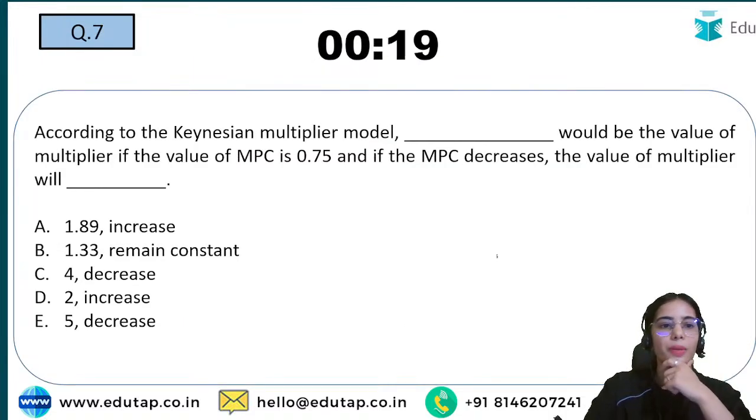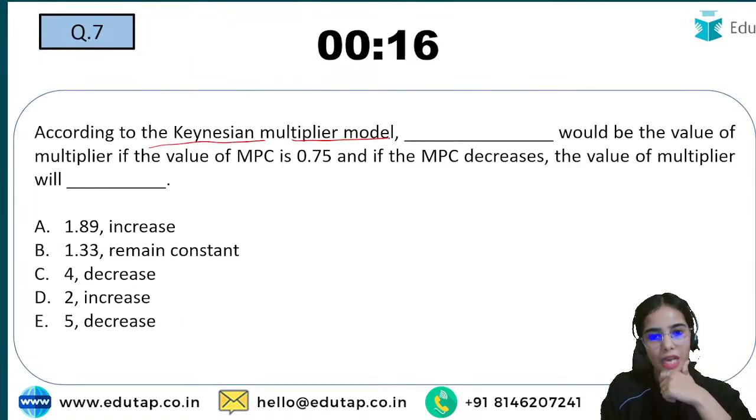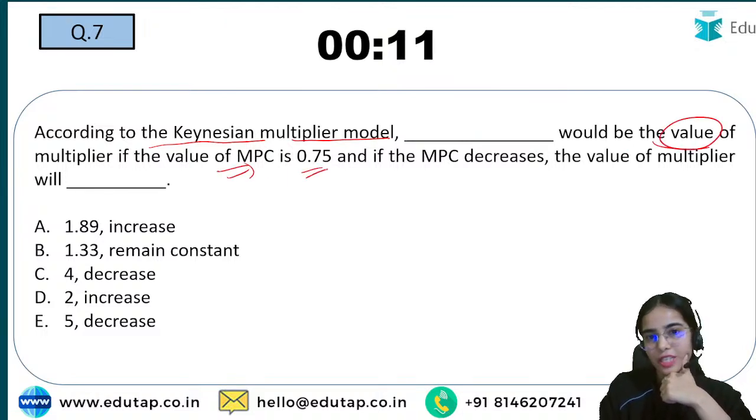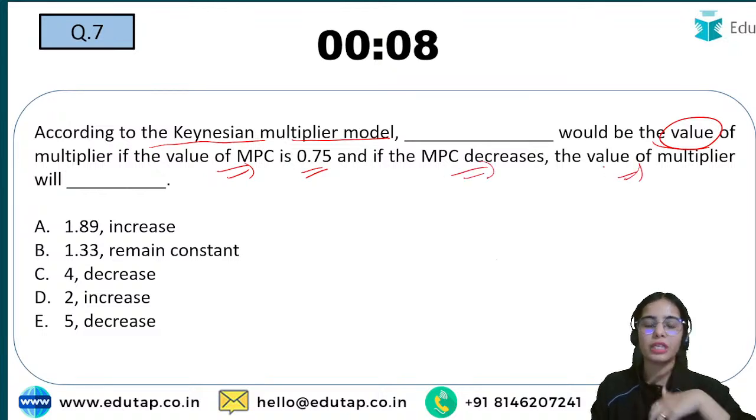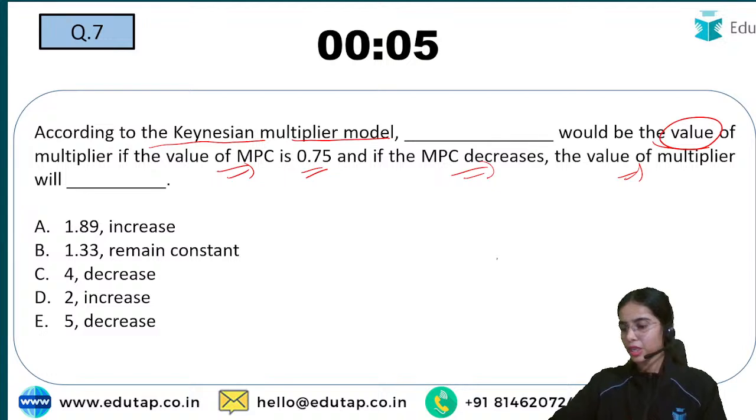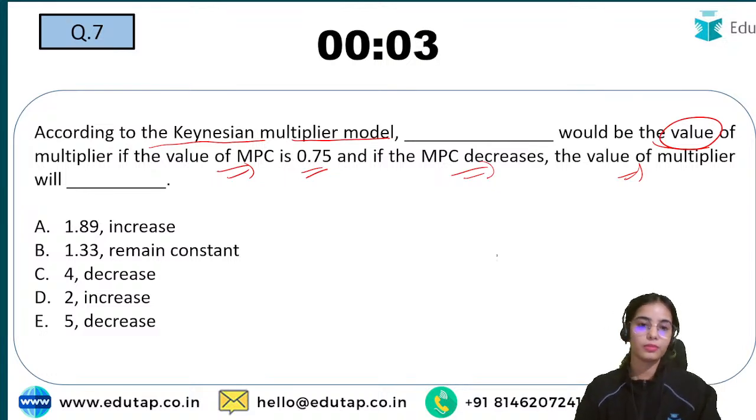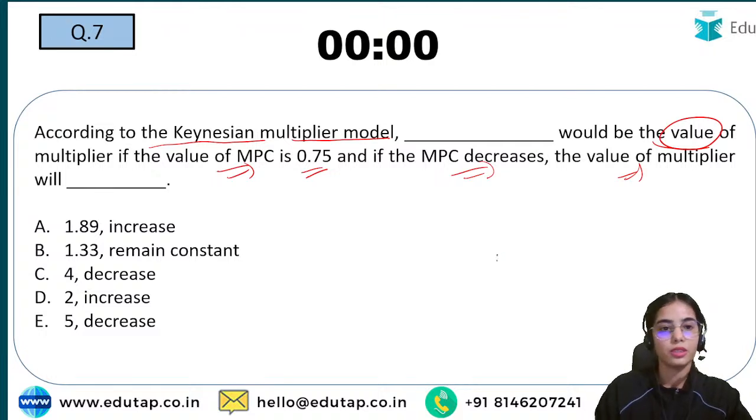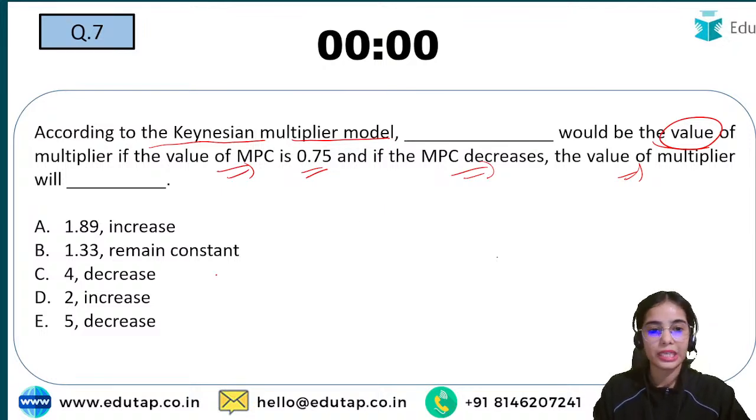Yes, very good. Now coming to the next question: according to the Keynesian multiplier model, dash would be the value of the multiplier if the value of MPC is 0.75, and if the MPC decreases, the value of the multiplier will decrease. What will happen to that? Okay, so try to answer this question. Okay, I'm getting the answer C.